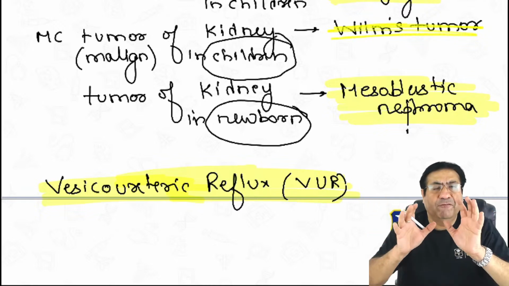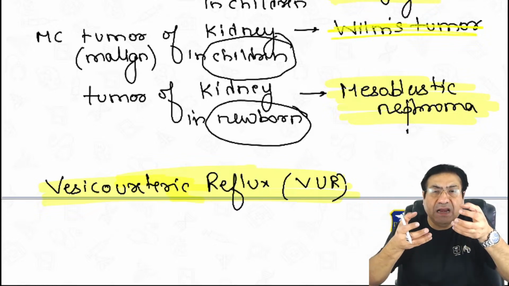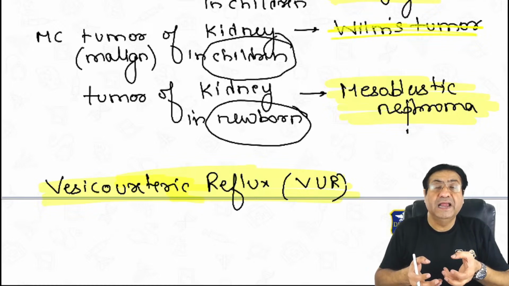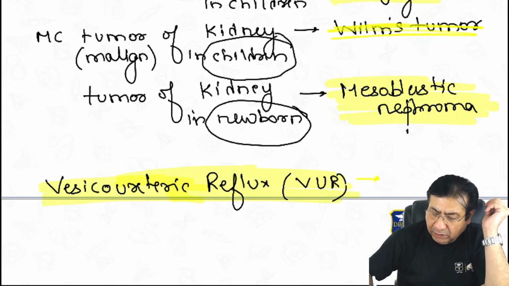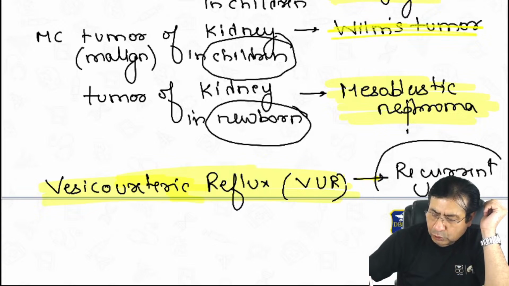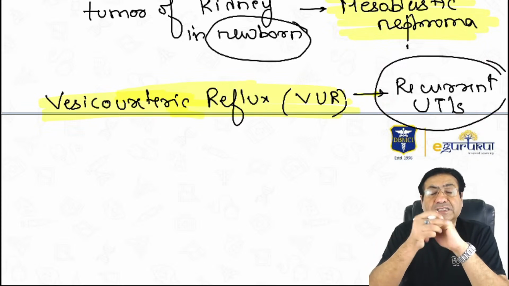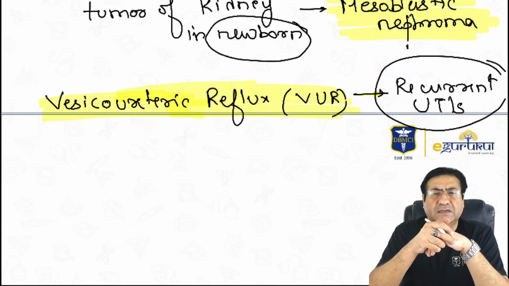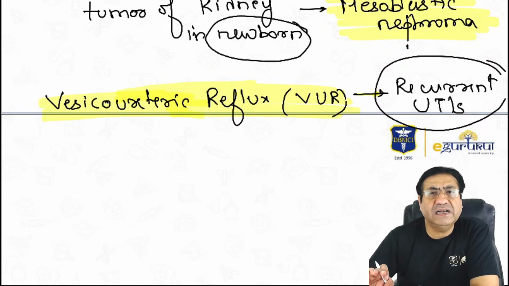When the urine refluxes in the opposite direction, it will send infections from the lower part of the urinary tract into the kidneys. So VUR is a congenital disorder in children which is associated with recurrent urinary tract infections. One of the most common causes of recurrent UTIs in children is vesicoureteric reflux. Like neural tube defect was a congenital disorder of the nervous system, vesicoureteric reflux is a congenital disorder of the urinary tract.